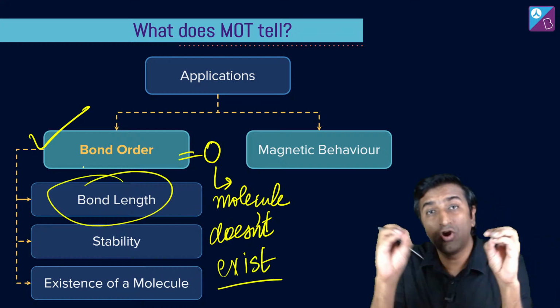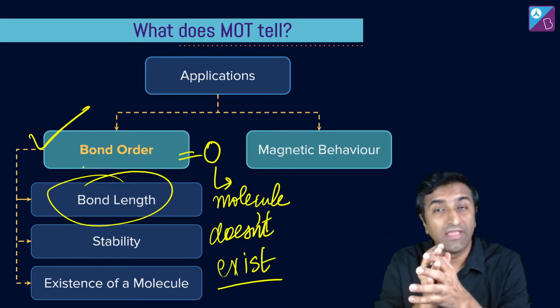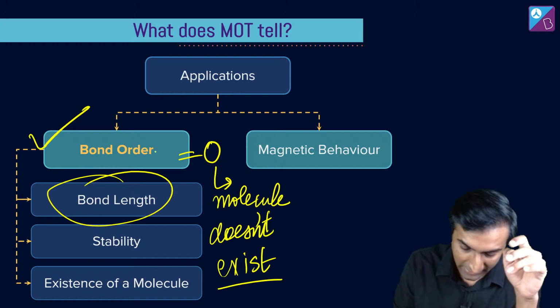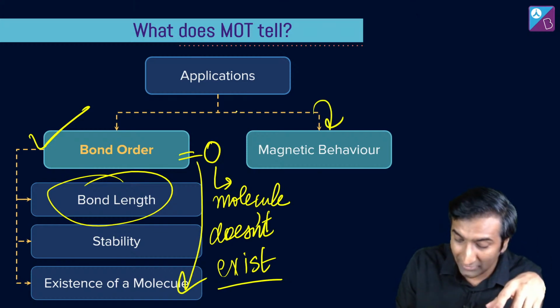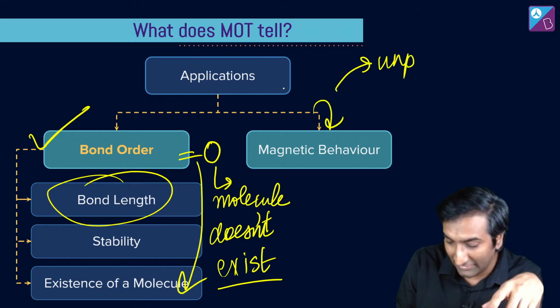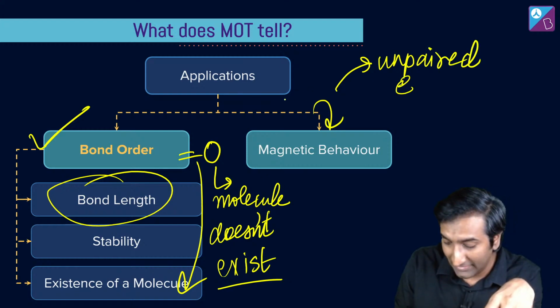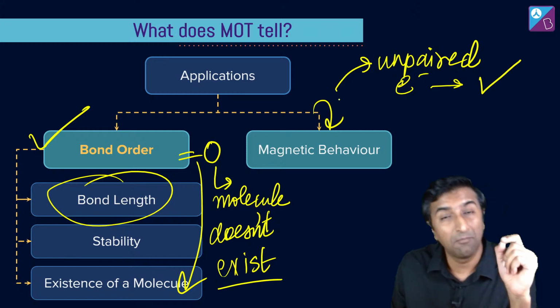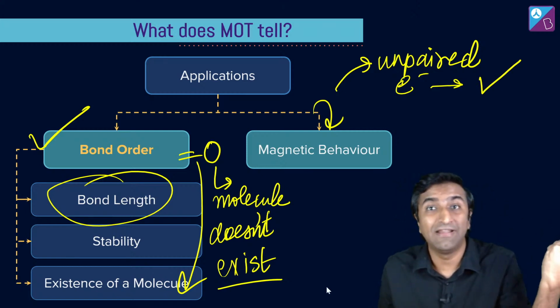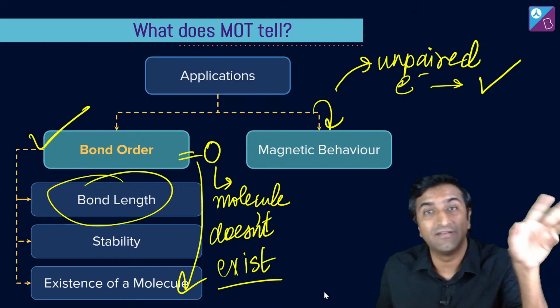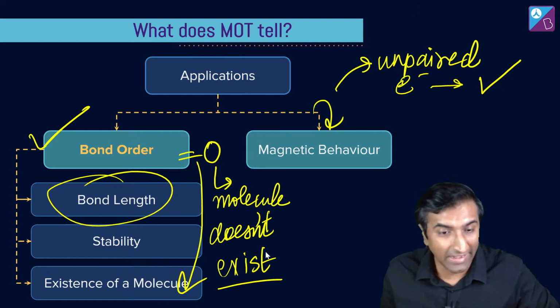Bond length: if bond order is higher, bond length will be smaller, which means the bond is going to be pretty strong. Stability, existence of molecule, yeah, this is the last one right here. Magnetic behavior. If you have unpaired electrons, I'm writing everything down on one slide, but we'll also go over this in detail. If there are unpaired electrons, then yes. If there are no unpaired electrons, then no. Unpaired electrons where? In those sigma, pi, sigma star, pi star, etc. All right?